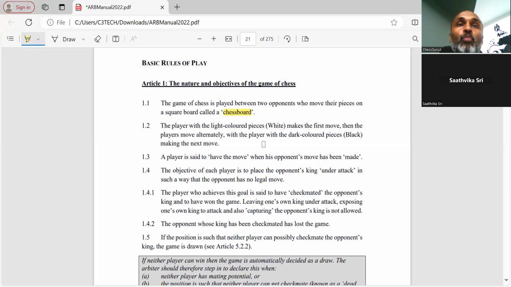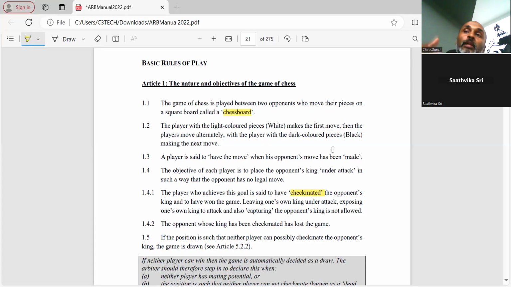This 1.4 has a subdivision: a player who achieves this goal is said to have checkmated the opponent's king and to have won the game. Leaving one's own king under attack, exposing one's own king to attack, and also capturing the opponent's king is not allowed. So we shouldn't leave our king under attack and try to checkmate the opponent.